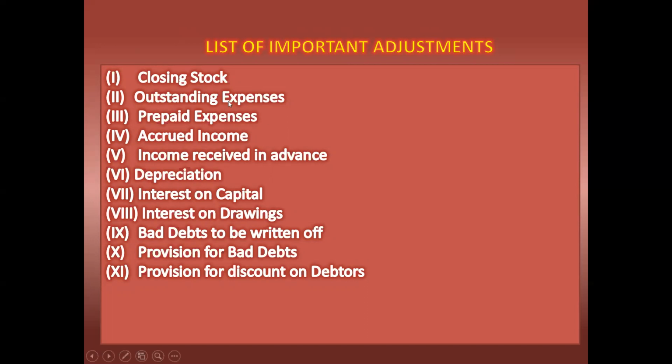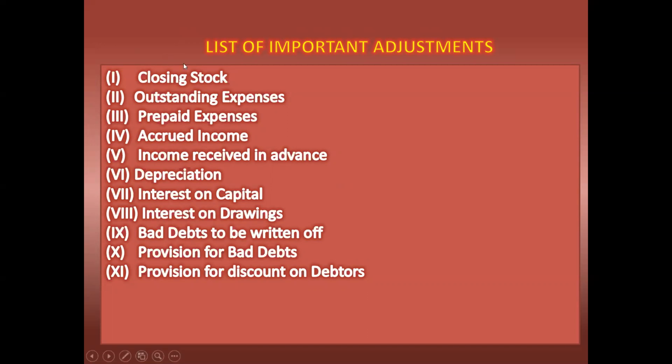Next, outstanding expenses. Outstanding expenses may be direct expenses or indirect expenses. If it is direct expenses, we have to write it on the debit side of trading account, and the second effect will come on the liability side. And if these are indirect expenses, first we have to write in profit and loss account, and the second effect will be in liabilities.